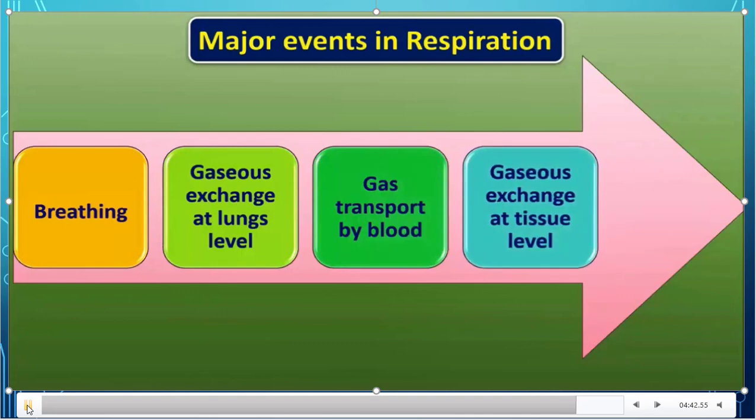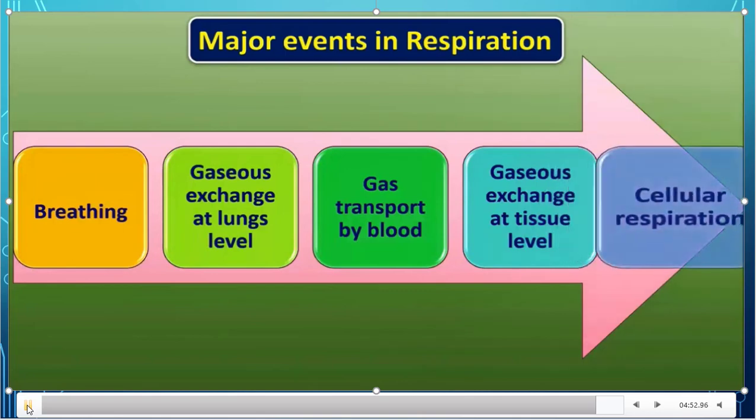Later, gases exchange at tissue level. That means oxygen from the blood reaches the tissue. The gas which is released in the tissue is transported to the blood. That happens in gas exchange at tissue level.